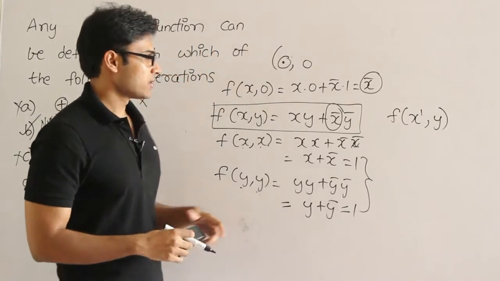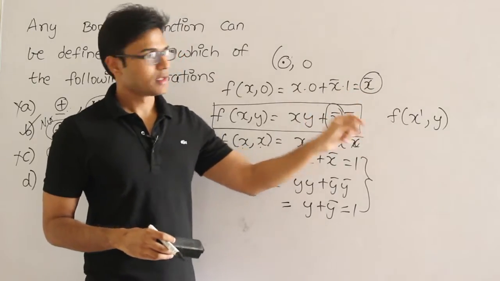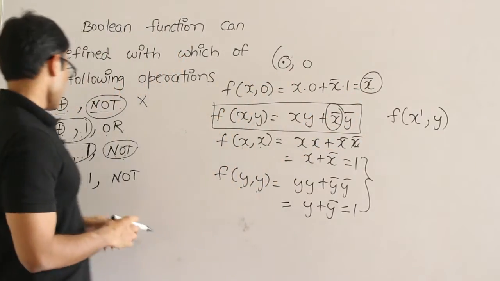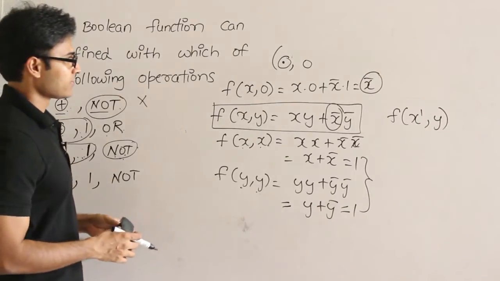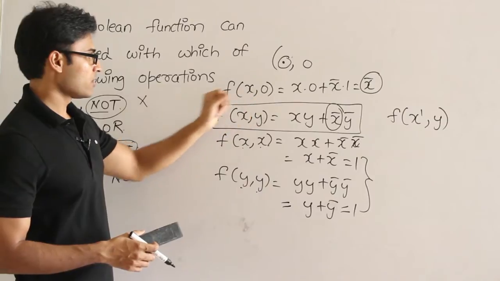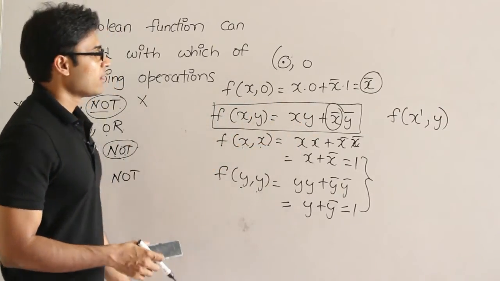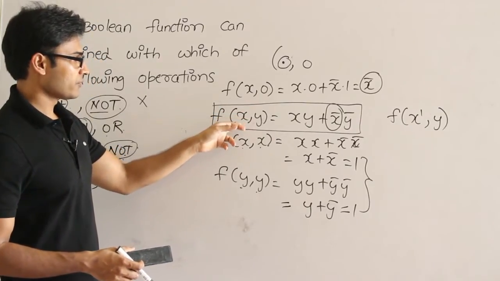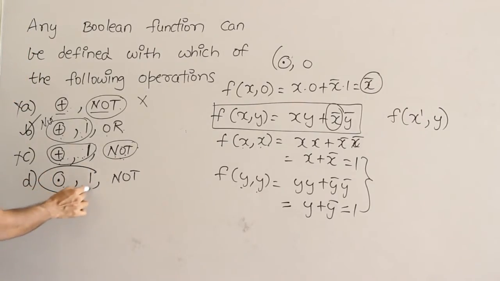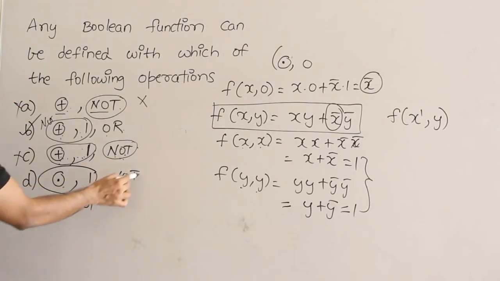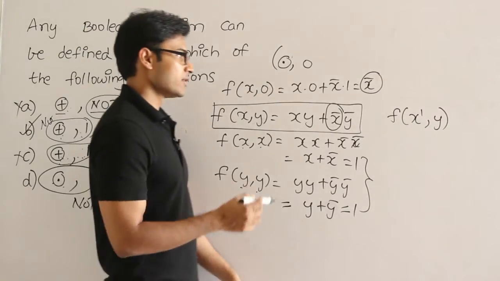We could write it because we already know that we can derive x prime using f comma 0, these two, right? And 1 is given here, is it? So if 1 is given, we cannot do anything, I guess. So if you put 1, x equal to 1, then what do I get? In place of x, if I put 1, in case of y, if I put 1, I get only x. Or in case of this, if I put 1, again I get only 1. So if this is given, it is not even able to derive not. Okay, but already not is given. Let's see if this is able to derive and or. Not is already given, right?